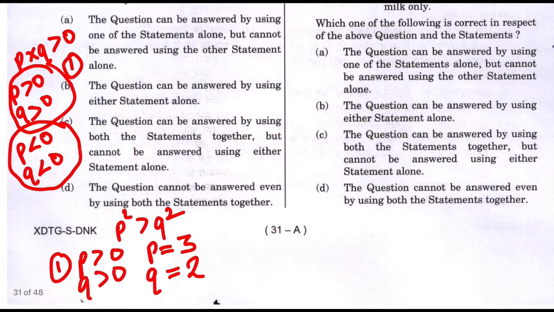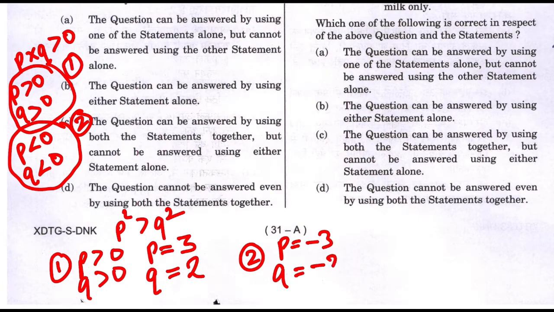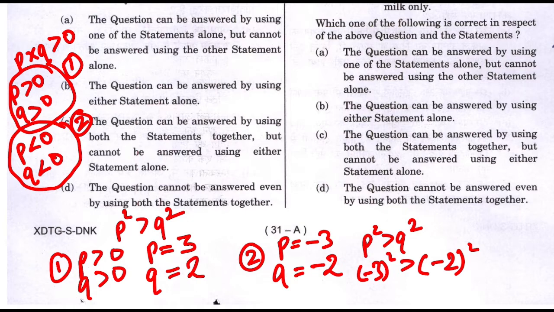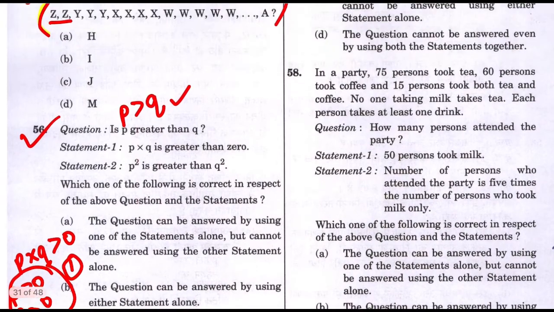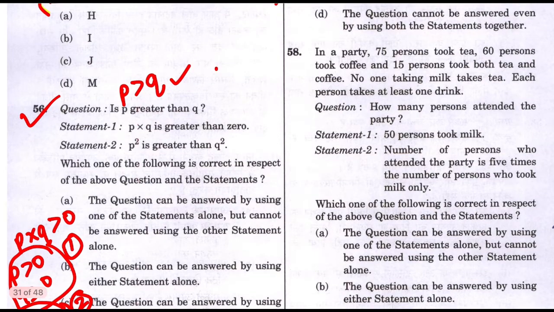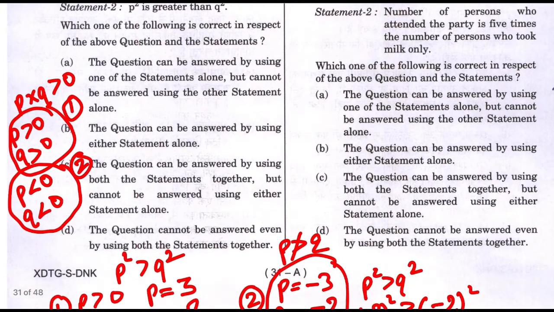But now take case number 2, when both are negative. If you take P as minus 3 and Q as minus 2, then also P square will be greater than Q square. Why? Because minus 3 squared will still be greater than minus 2 squared. Both statements are true. But what is not true is that P is greater than Q. So in one case, P is greater than Q, but in the second case, P is not greater than Q. That is why we are confused. Both of these statements are not able to tell me if P is greater than Q. So both of these statements are not sufficient to answer my question.